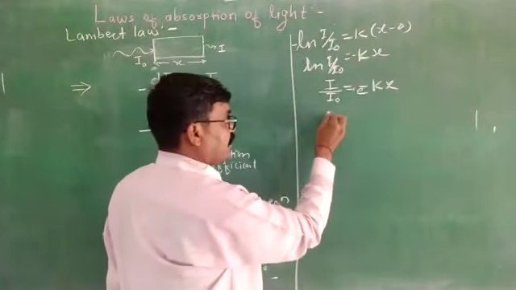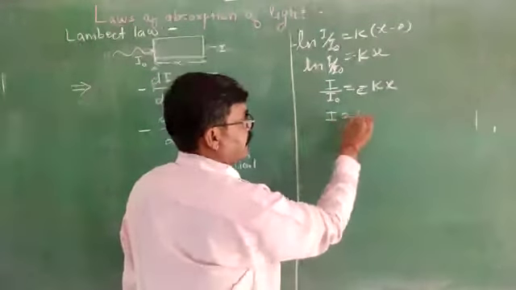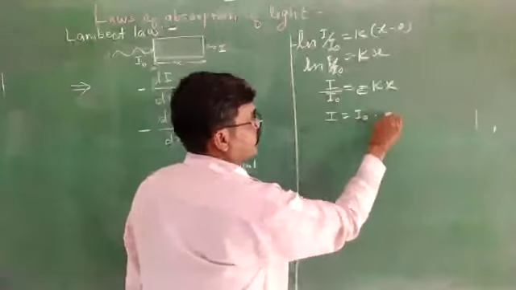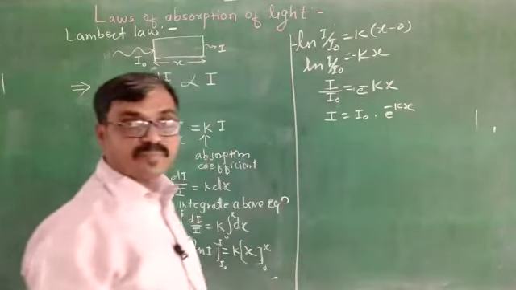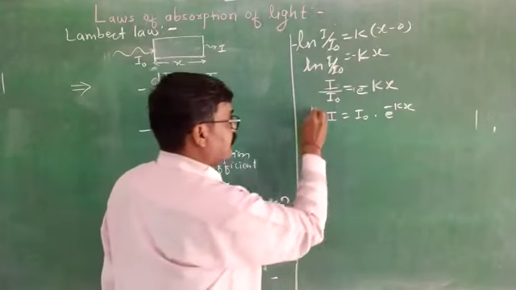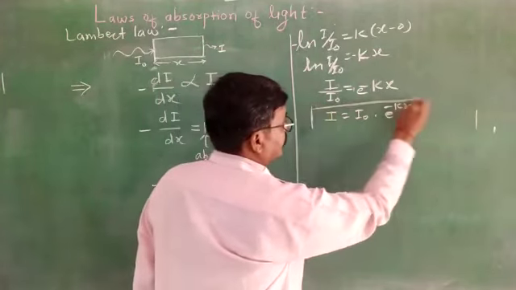That is the exponential law. Here I is equal to I0 into e raised to power minus kx, after cross multiplication. This is Lambert's law actually.